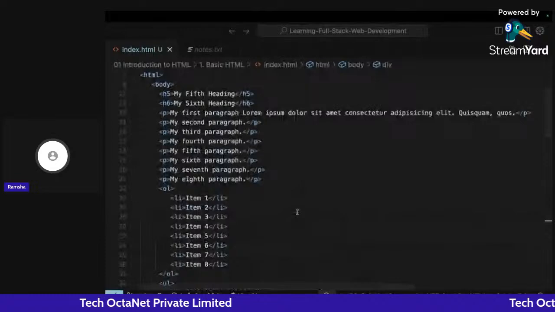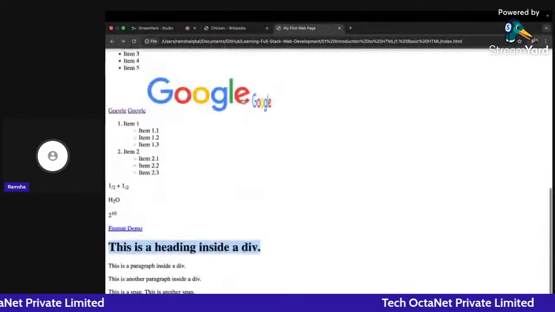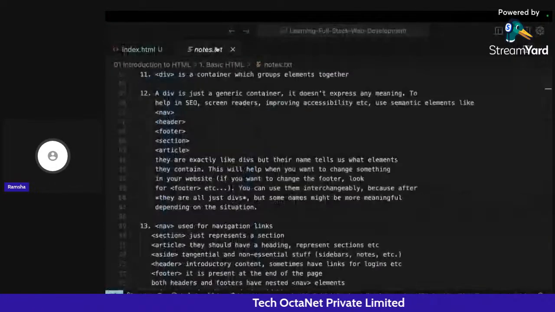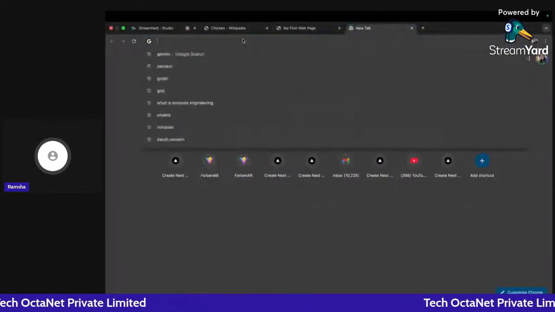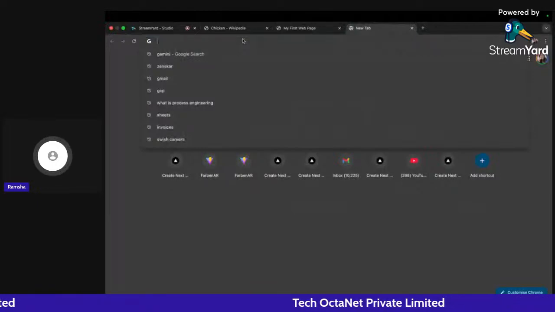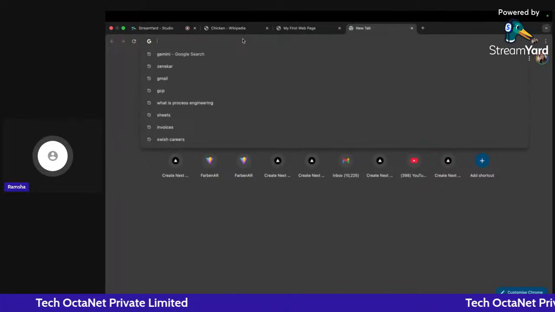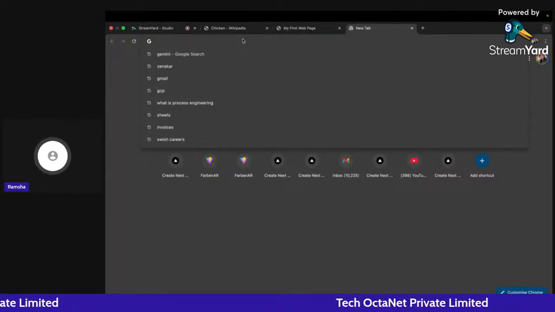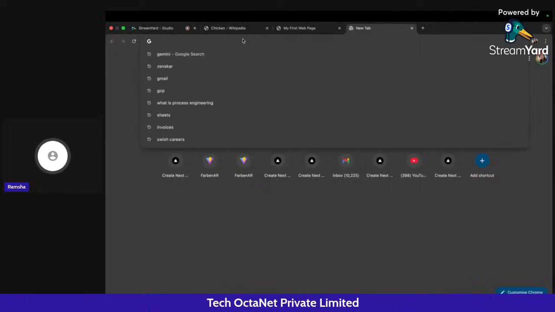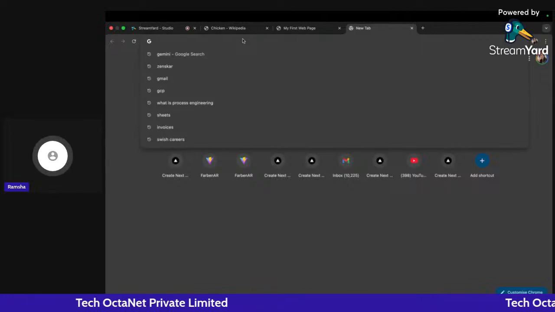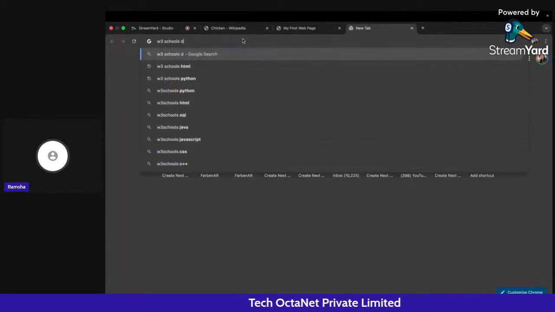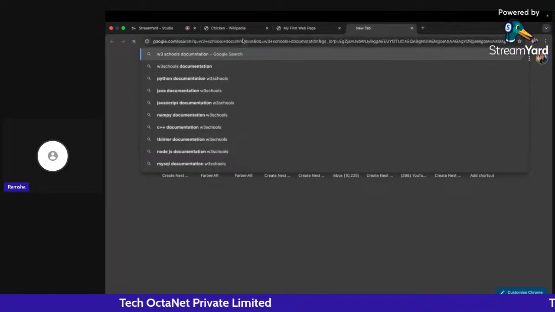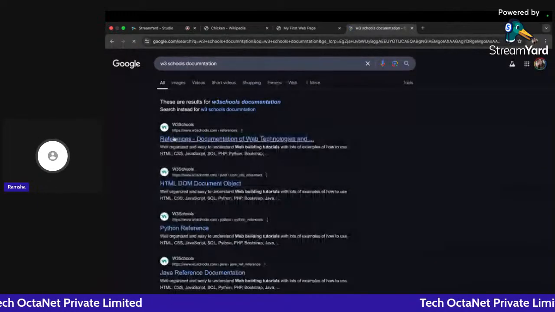Okay, so what we are going to do now is revise all of the concepts that we have studied. Also, if you want to learn more, there are a lot of HTML tags. The list is long, and if we cover each and every HTML tag from the start in this particular session, then we won't be able to complete all the concepts that we have in web development. So if you want to study all the tags that we have here, we can go to the W3Schools documentation. It's a really good documentation for studying different things like HTML, CSS, and all of these things.